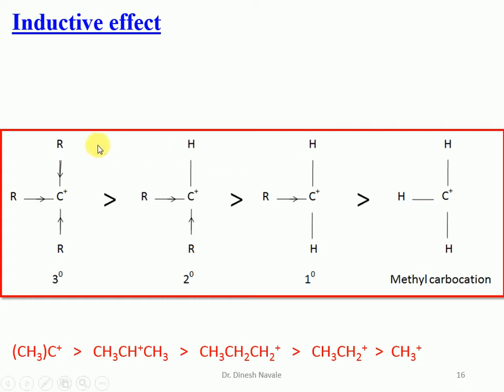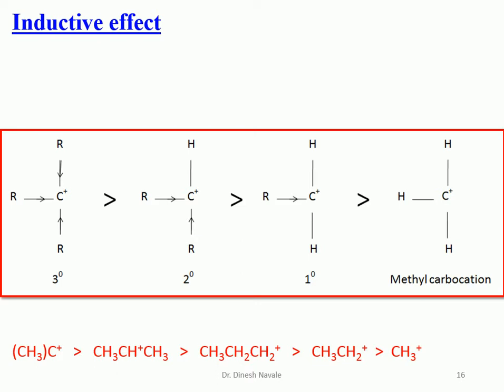That means these alkyl groups have the capacity to show the plus I inductive effect, that means electron donating inductive effect. We know that a plus I effect, that is electron donating inductive effect, is responsible for the donation of electrons, which makes the carbocation stable. So plus I effect, by donating the electron to the electron deficient carbocation, gives stability to the carbocation.